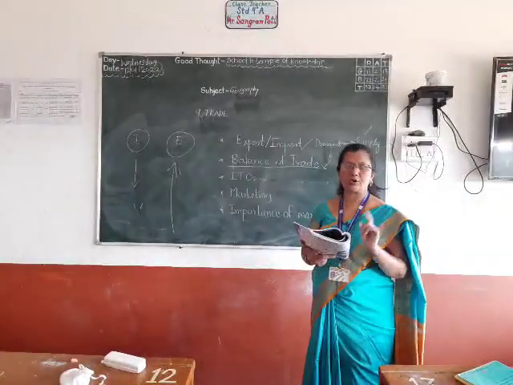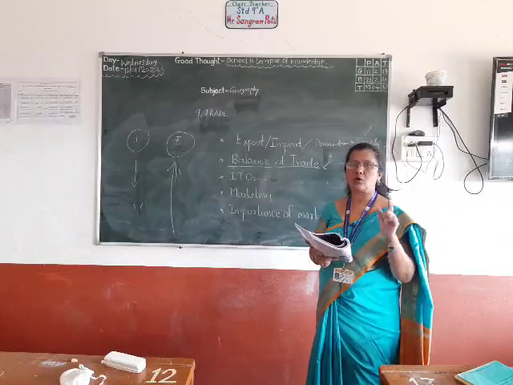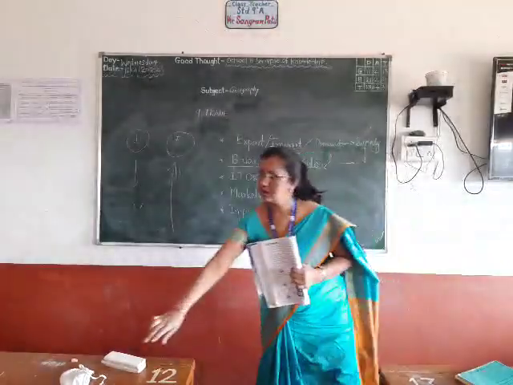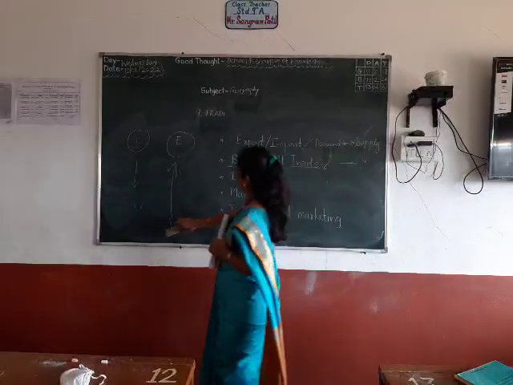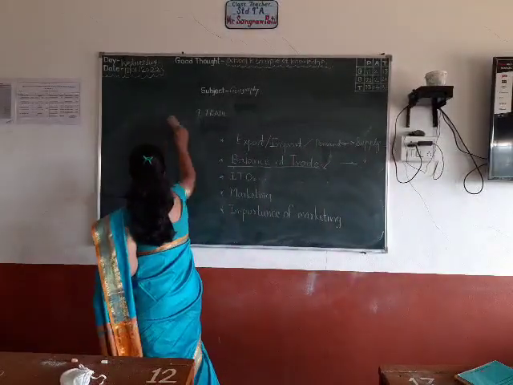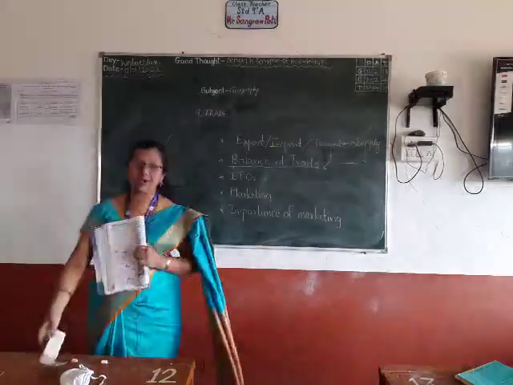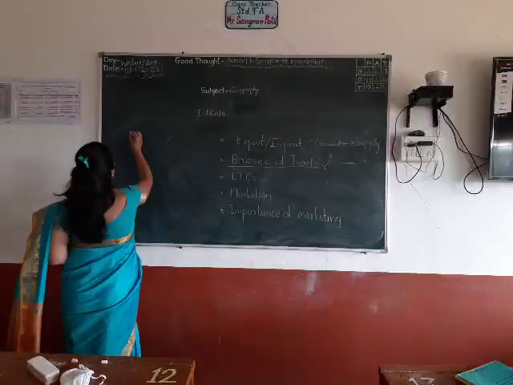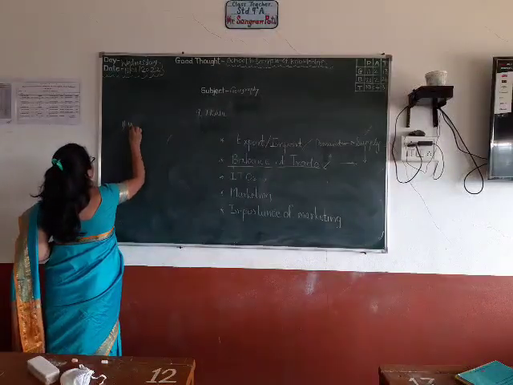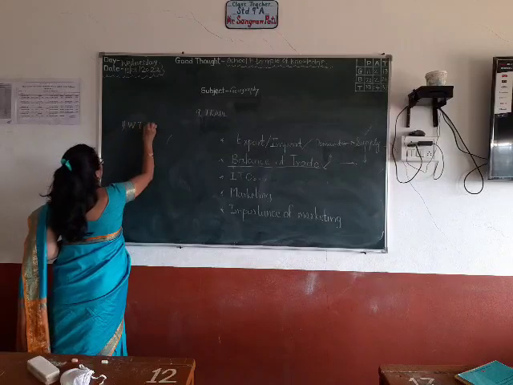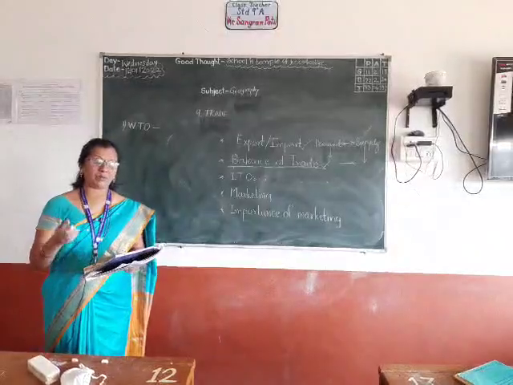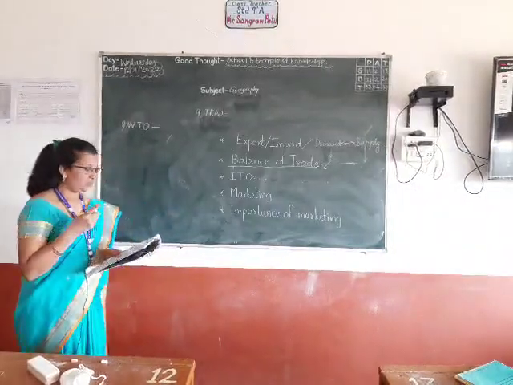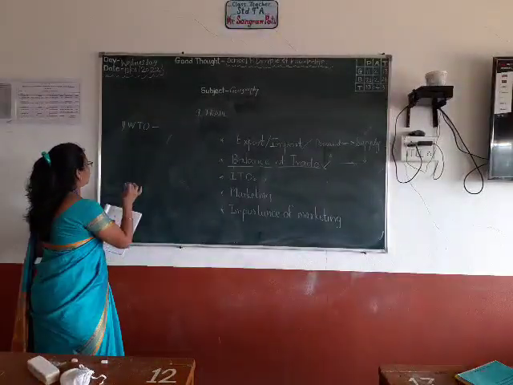So first organization is World Trade Organization, and that is WTO. We'll write here so that you will be clear with the concept. First is World Trade Organization. Okay. How many members are there? Means how many number of member states?